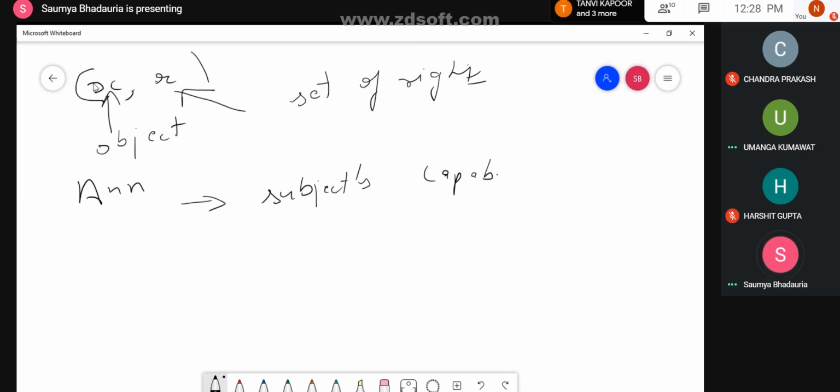You have Ann with parenthesis, let's say F1, then comma, all possible rights. So your rights can be read, comma, W, comma, execute. And before this, I would have file 1. Clear? So the previous thing which was there is